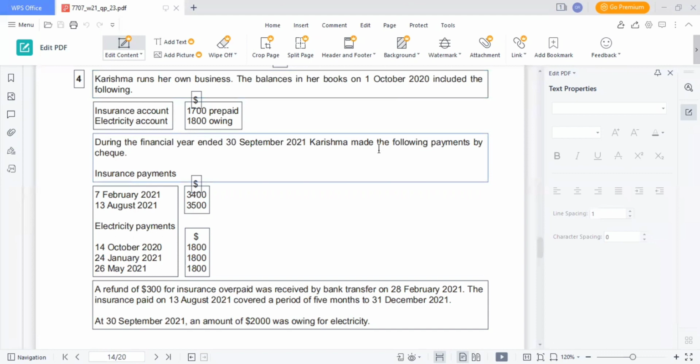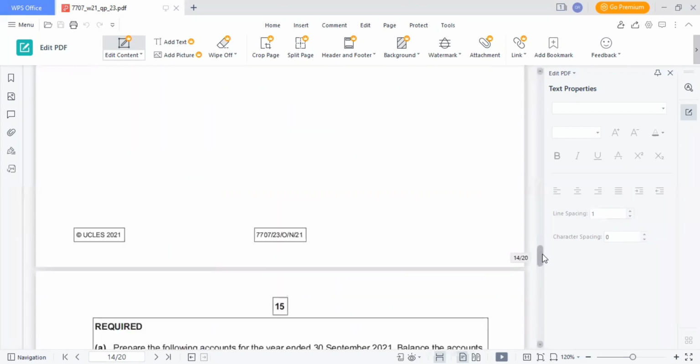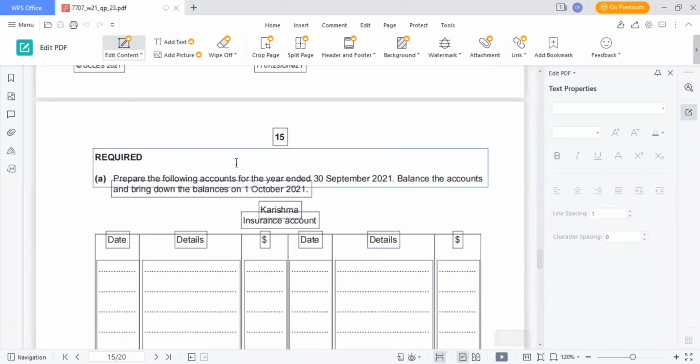My name is Bint-e-Atif. Today we are doing 7707 Winter 21 question paper 23. Moving towards question 4. Karishma runs her own business. The balances in her books on 1st October 2020 included the following. We are required to prepare the following accounts for the year ended 30 September 2021, balance the accounts and bring down the balances on 1st October 2021. We are required to make insurance account.